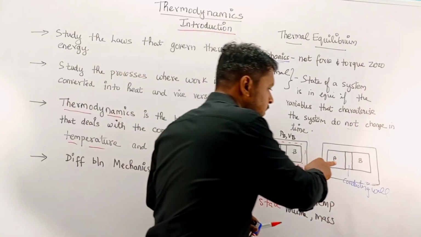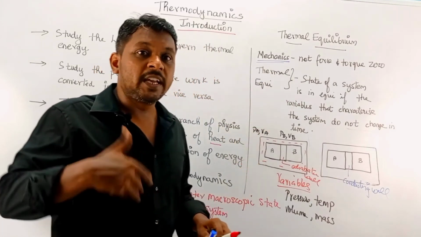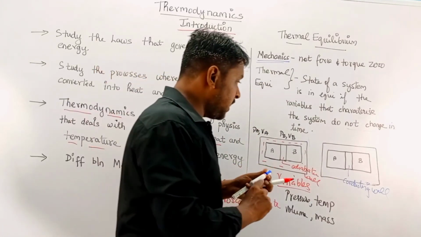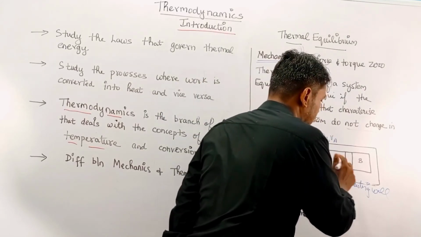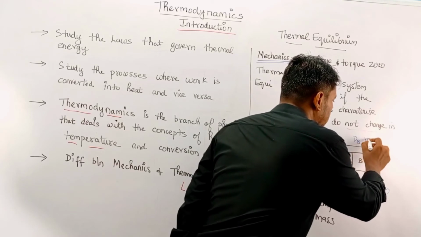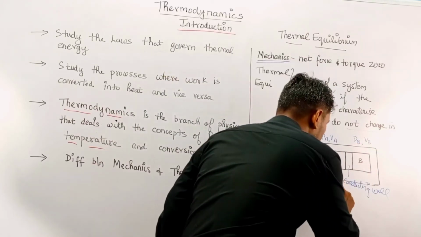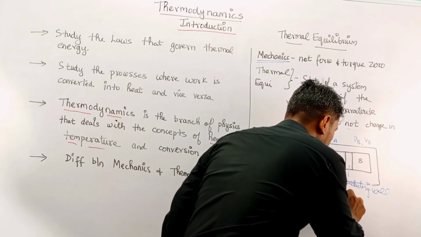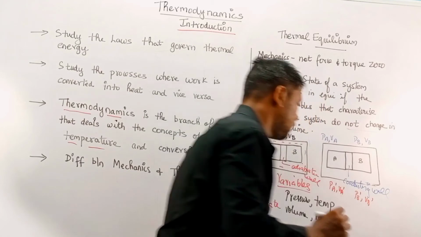So now there is a transfer, so that the pressure and volume will get transferred. For example, initially I have pressure PA and volume VA for A, and PB, VB for B. After some time the pressure and volume will be PA dash, VA dash, and here PB dash, VB dash.